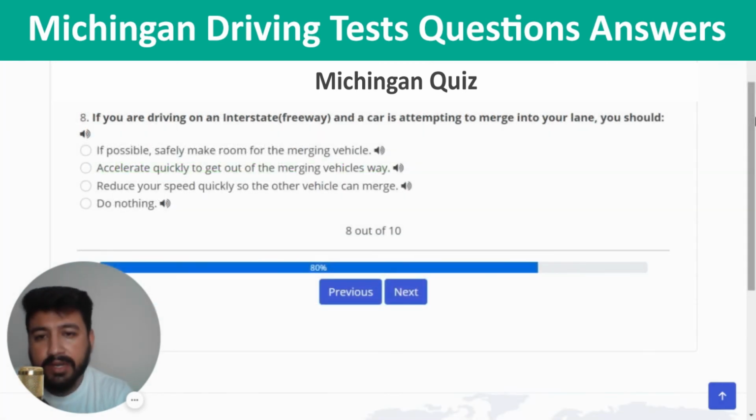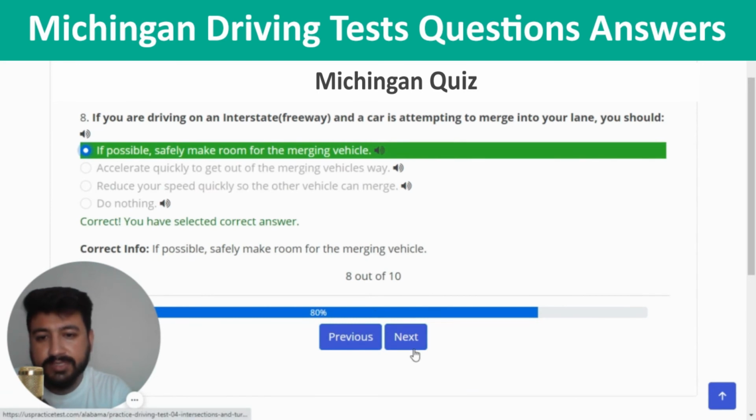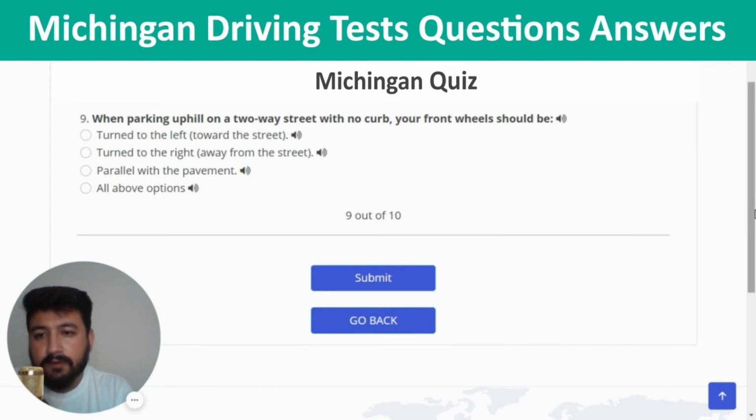If you are driving on an interstate freeway and a car is attempting to merge into your lane, you should. The right answer of this question is, if possible, safely make room for the merging vehicle. So I'm going to select the first option, correct, and we will move to the second last question of quiz number 4. The question is, when parking uphill on a two-way street with no curb, your front wheels should be. The right answer of this question is turned to the right, away from the street. So I'm going to select the second option.